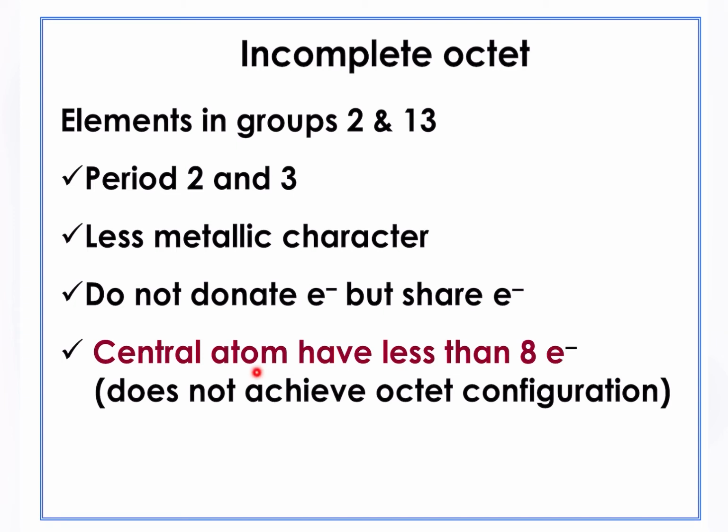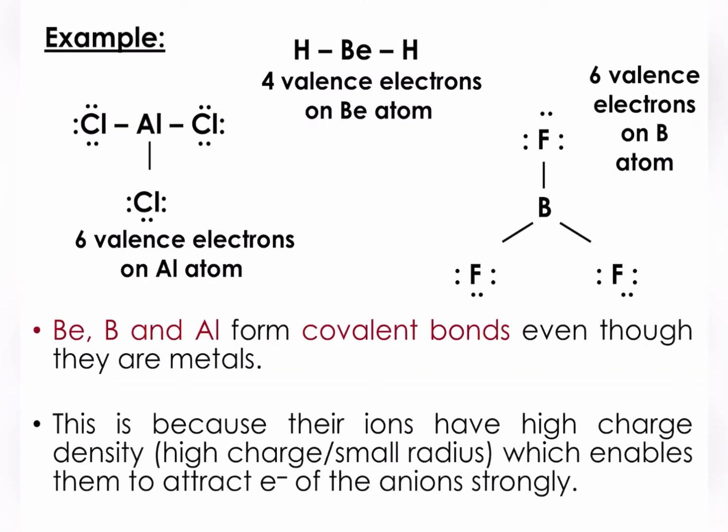Dan pastikan central atom mesti mempunyai elektron less than 8. This case menunjukkan elemen yang mengalami incomplete octet tidak achieve octet configuration. So that's why dia diklasifikasikan sebagai case yang tidak obey octet rule. So contoh seperti mana yang saya ajar tadi, BeBAl. So we got BeBAl, for example aluminium as our central atom. We got AlCl3 here. So AlCl3, you can see that aluminium has 6 valence electrons in this case. Maknanya dia less than 8.